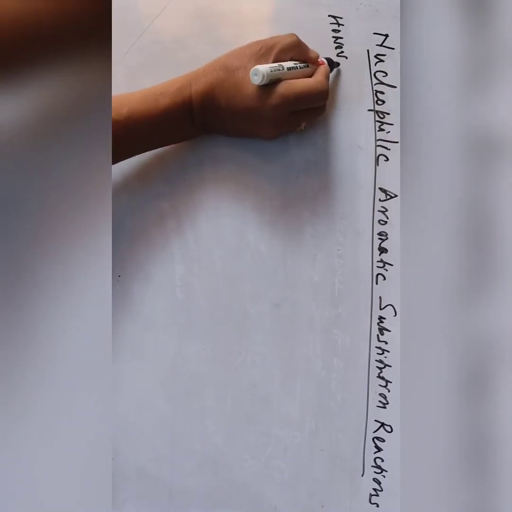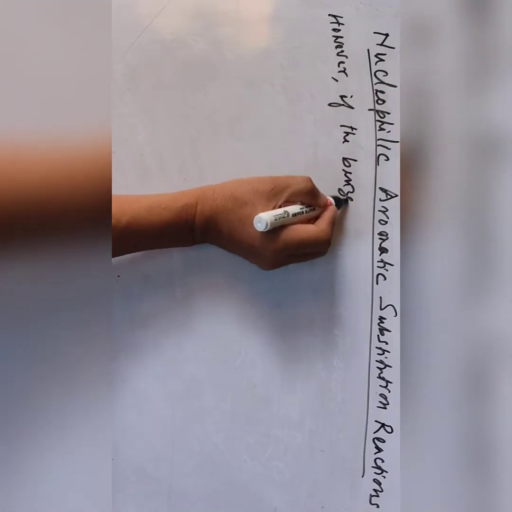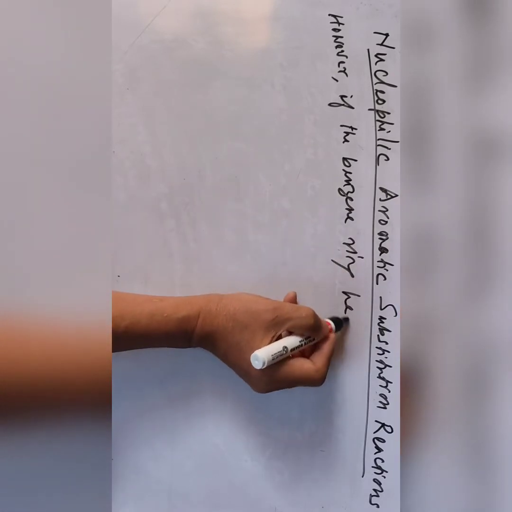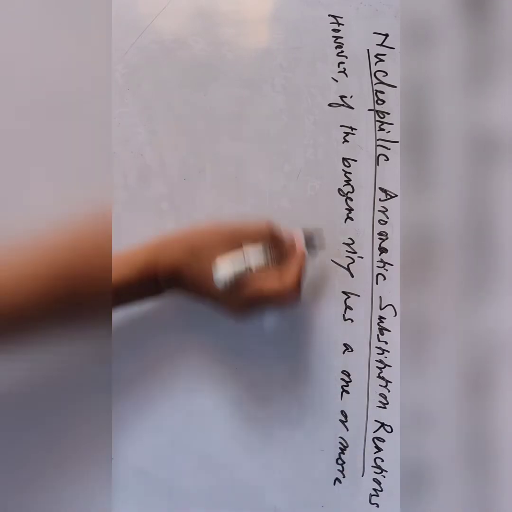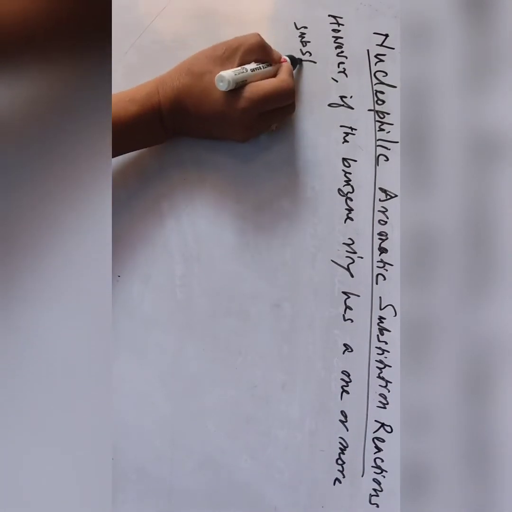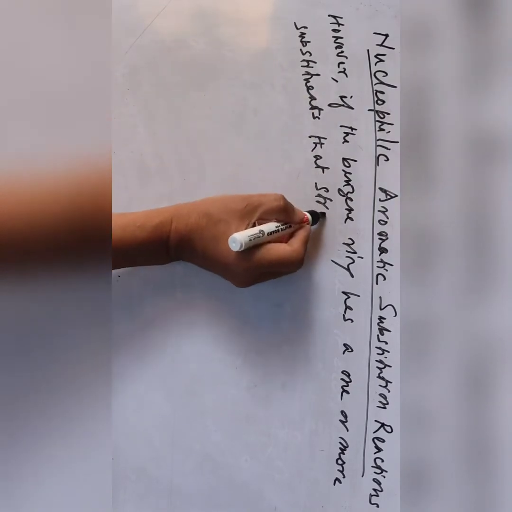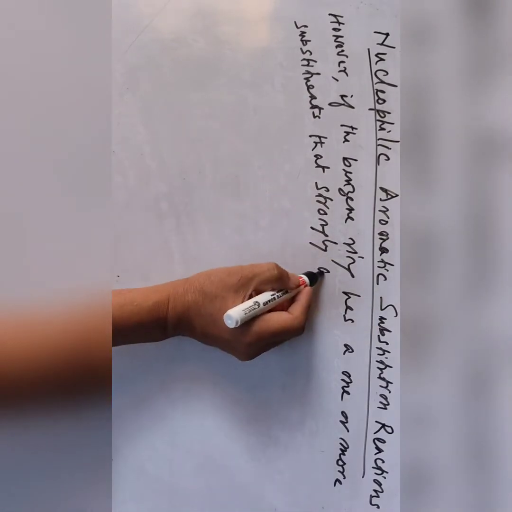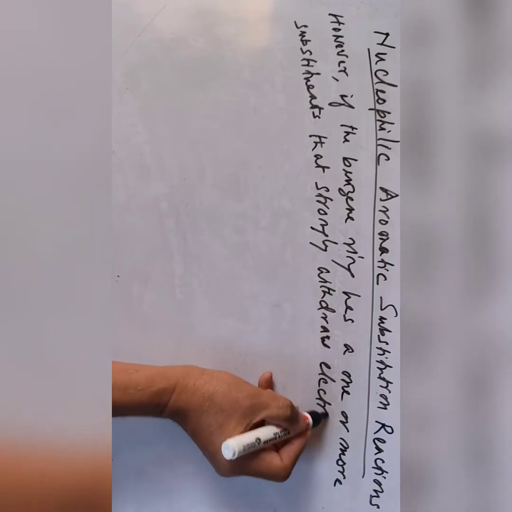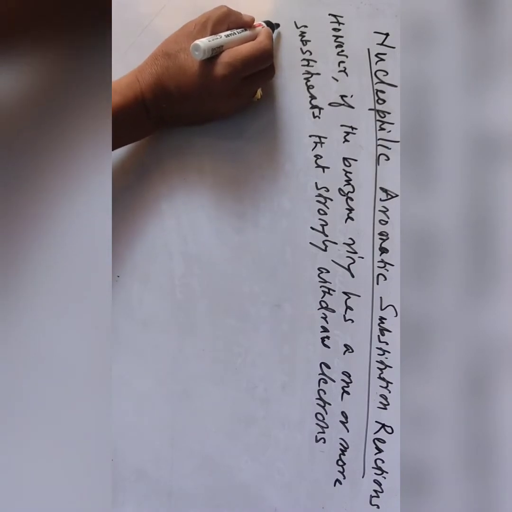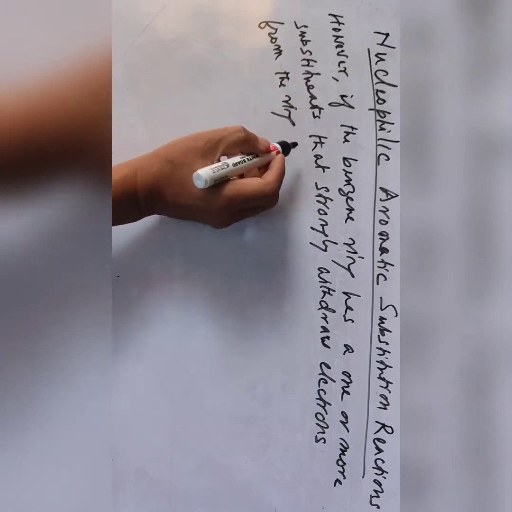However, if the benzene ring has one or more substituents that strongly withdraw electrons from the ring by resonance. This is one.